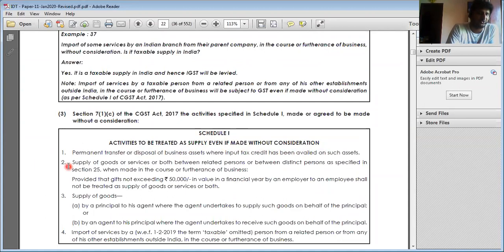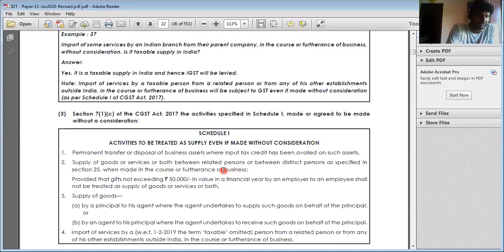Next, number 2, supply of goods or services or both. We'll see one by one. First, let me read this. Supply of goods or services or both between related persons or distinct persons in the course of business. In the course of what? Business. If it is for personal purpose, then it will not come here.